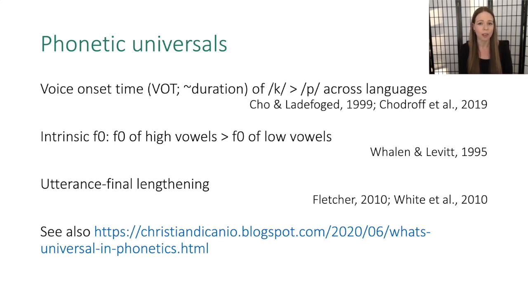Another phonetic universal that seems to be well established is that of intrinsic F0. The F0, and you can think of this roughly, and this is very rough, as the pitch of a vowel. The F0 of high vowels like E and U tends to be greater than the F0 of low vowels like A. Another universal we might consider is utterance final lengthening. So across languages, as the speaker approaches the end of an utterance, there tends to be a decrease or slowdown in the speaking rate.